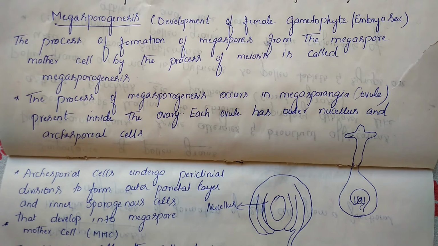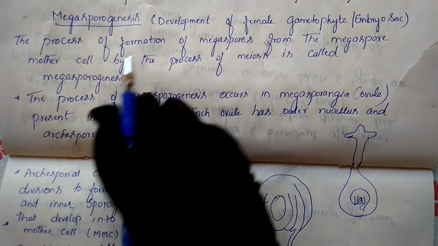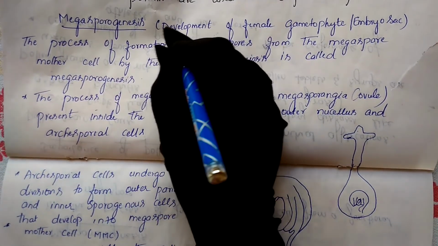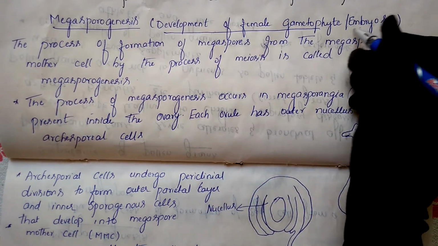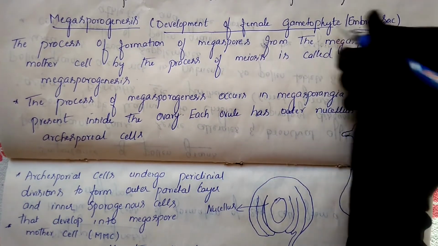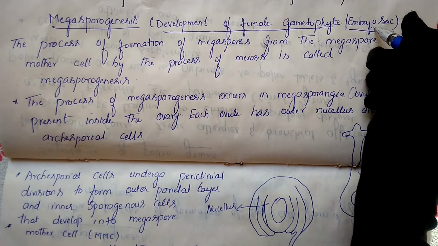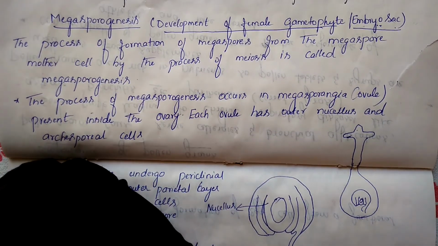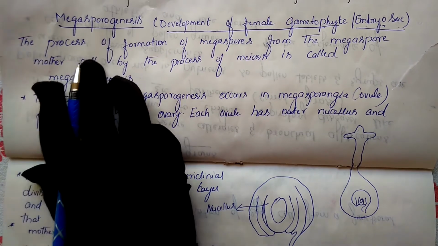Now in today's class, let us discuss megasporogenesis. Megasporogenesis is nothing but the development of the female gametophyte, or embryo sac. The female gametophyte we are calling an embryo sac. So what is the meaning of megasporogenesis? First of all, let us know the definition.